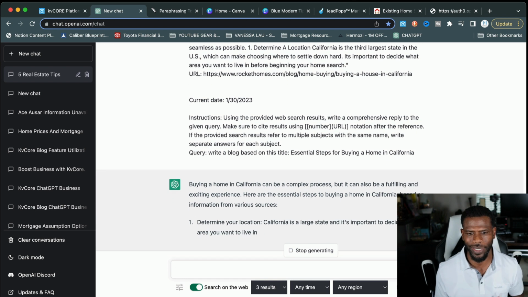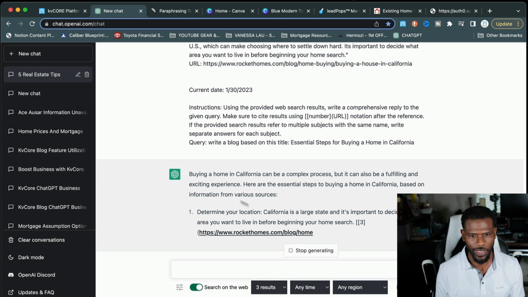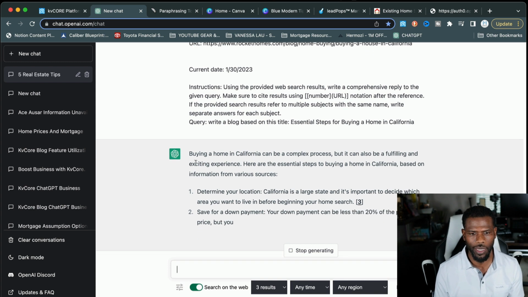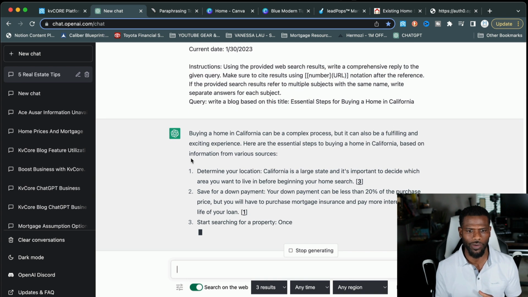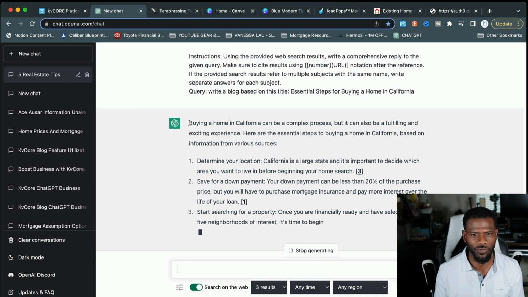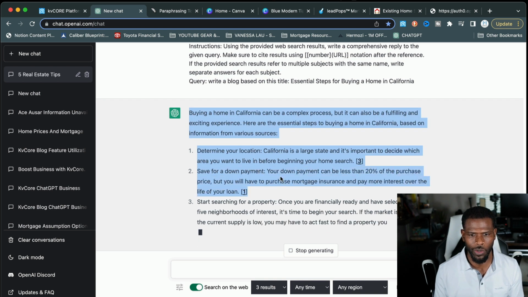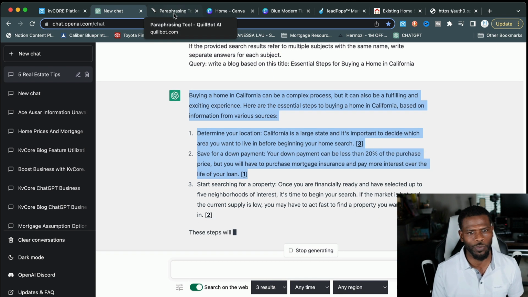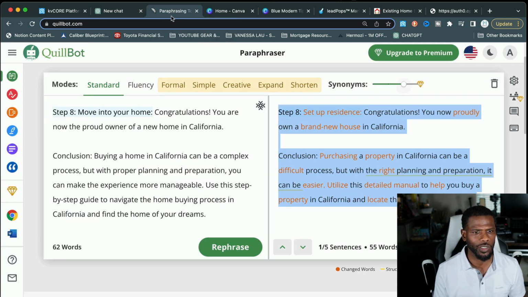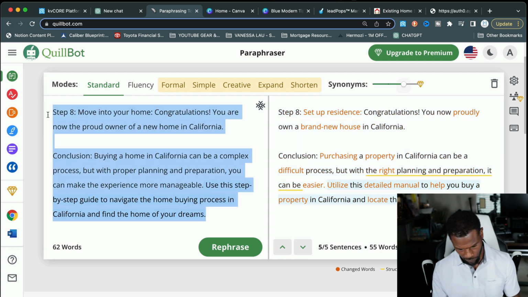So buying a home in California, right? So it's going along and it's creating a blog. Now, while it's creating the blog, I like to start to paraphrase. You can see sections of this blog where you may want to change things out. I always recommend going ahead and paraphrasing so that you can make this stuff your own. But we also have another AI tool called Quillbot that I hope you went to Quillbot.com and opened up. And what Quillbot allows us to do is paraphrase.